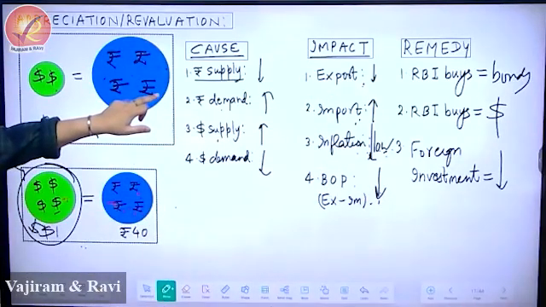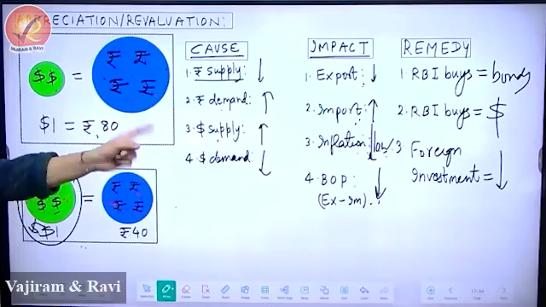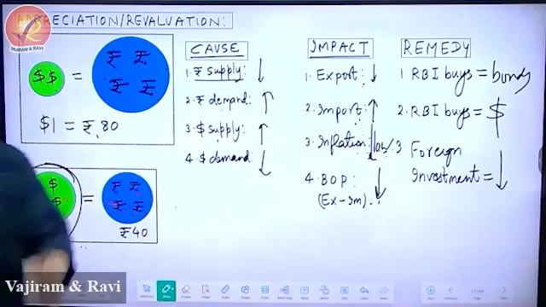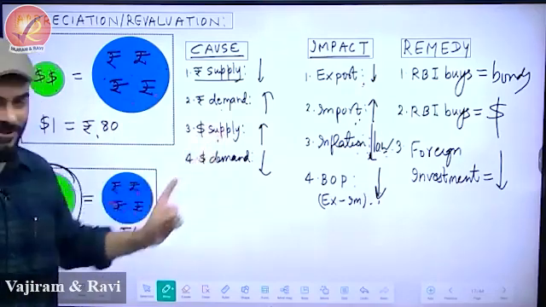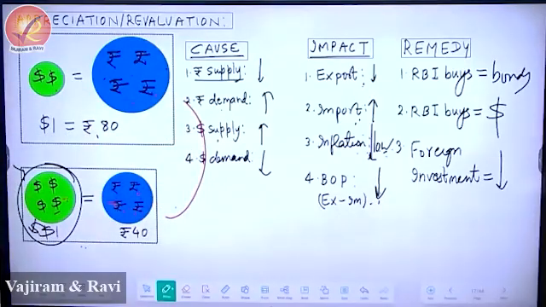No value judgments. No jumping the chapters, please. Because then how will I teach you? Then I'll have to stop this and first teach you foreign investment. Again, I'll have to stop and teach you WTO. Again, I have to stop and teach you IMF. When will I teach this topic then? Don't jump. Strong advice. I asked you a simple question. How do you go from here to here?